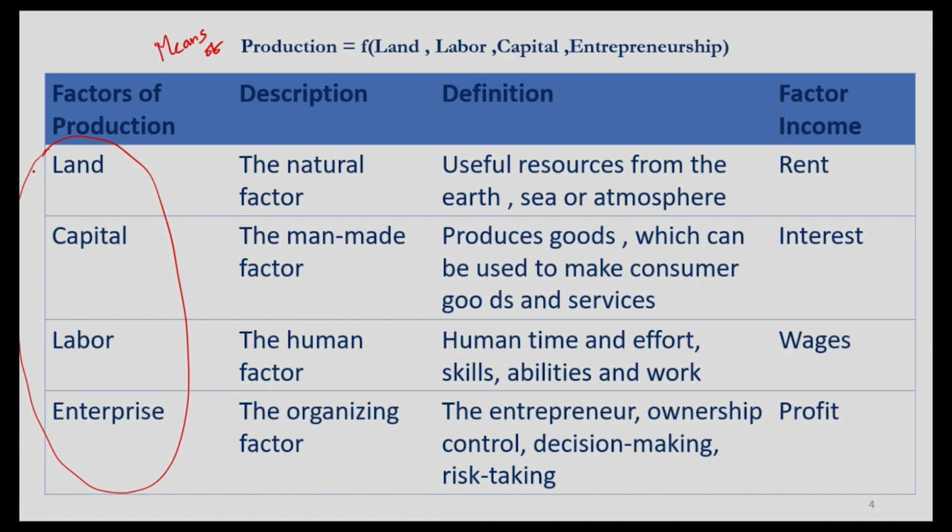Whenever people use the term land, generally they have a perception that the land, the jameen that we use to construct a building or to cultivate, is what corresponds to this factor of production called land. But the term land refers to all the natural factors. Let's say you have a thermal power company. Your company uses coal to produce power.